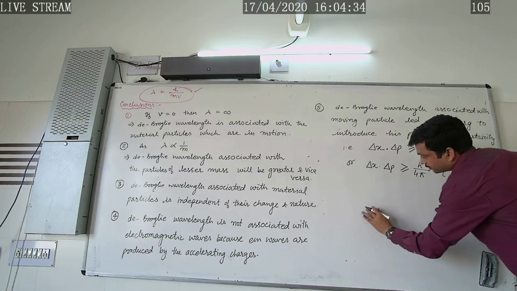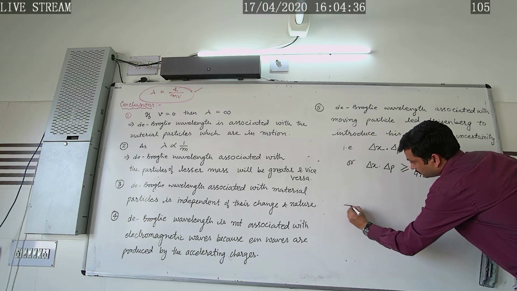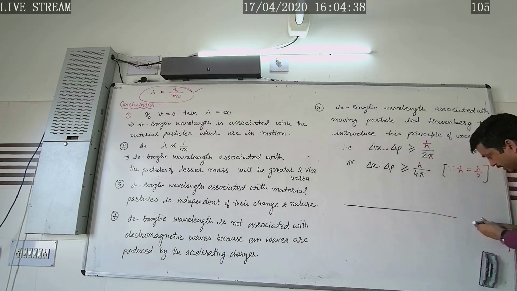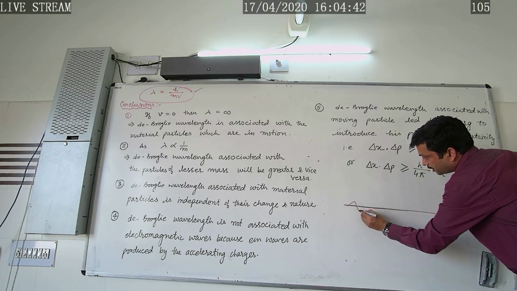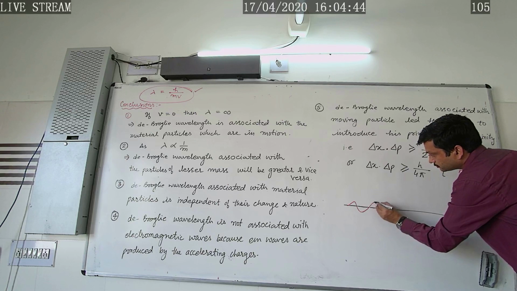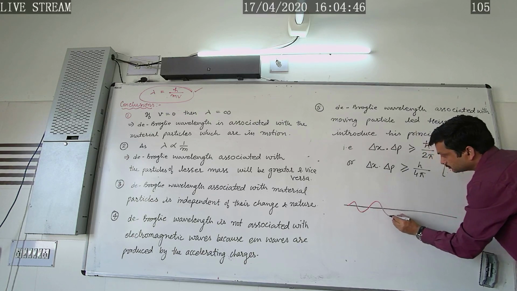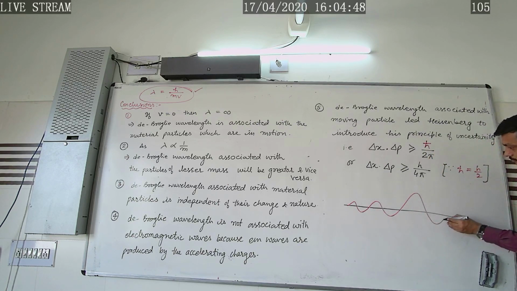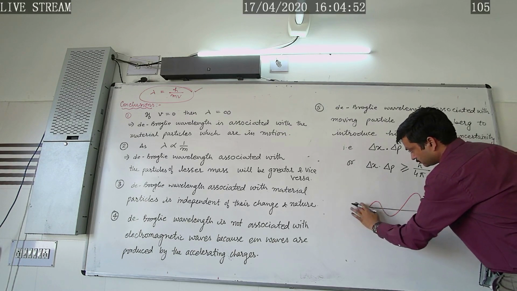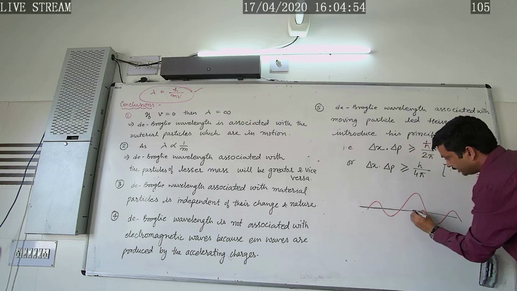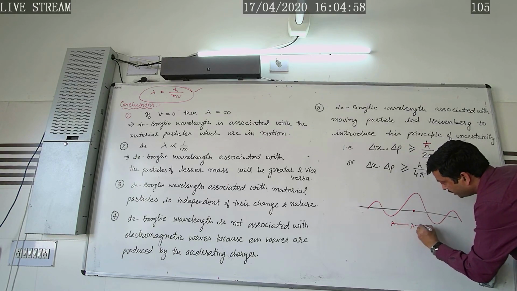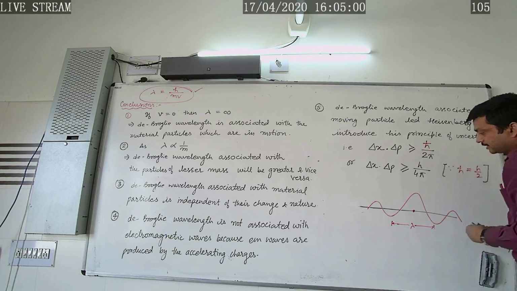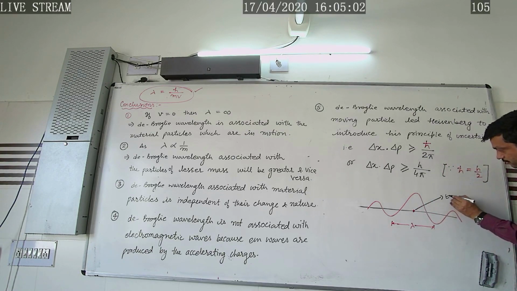And here, according to this Heisenberg uncertainty principle, if we want to locate the position of the electron, so here this is the position of the electron, and if the wavelength associated with it is like that, so this is our electron.